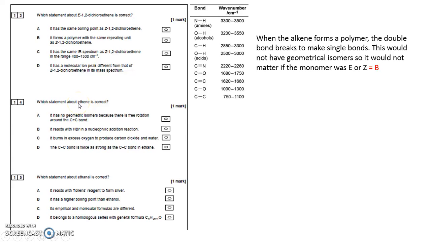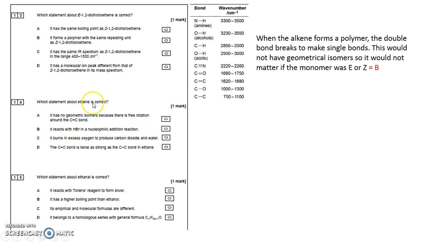Which statement about ethene is correct? It has no geometrical isomers because there's no free rotation around the carbon-to-carbon double bond. Well, that's true in that there is no free rotation about the carbon-to-carbon double bond, but it's not the reason that this has no geometrical isomers.